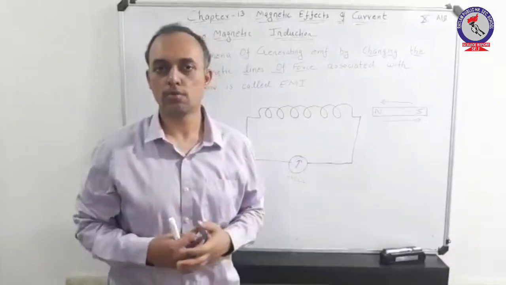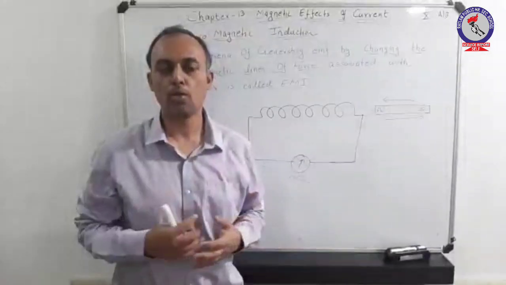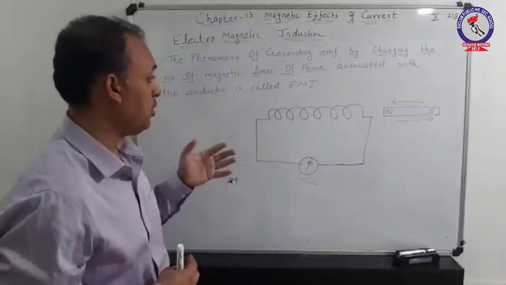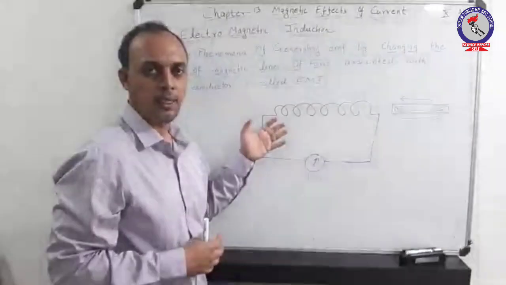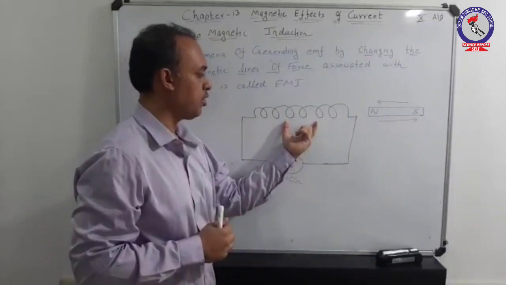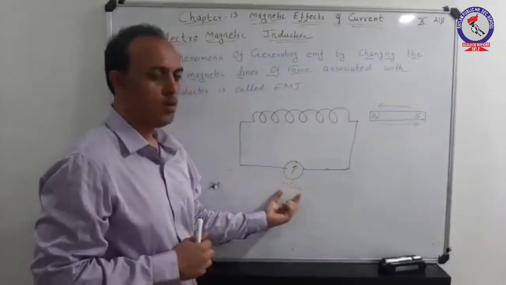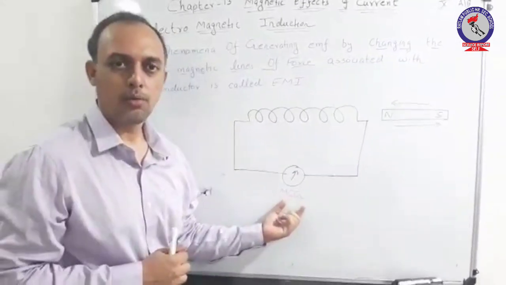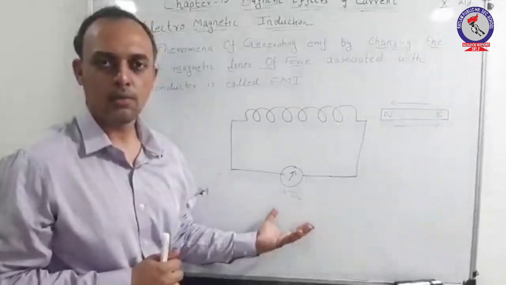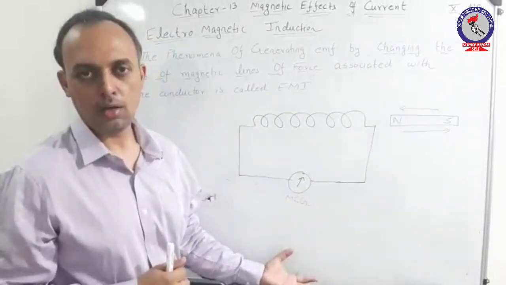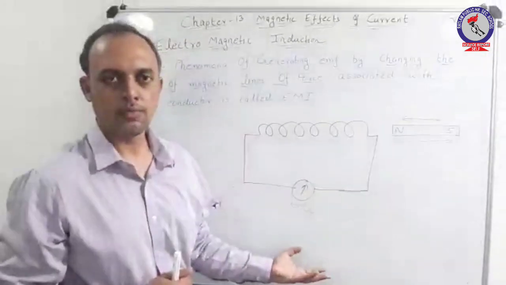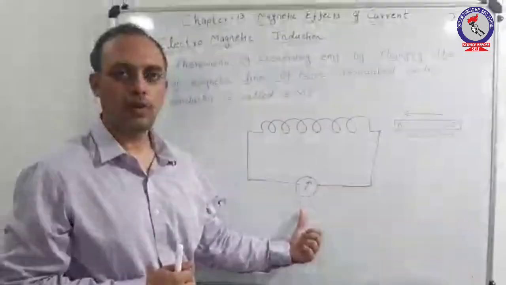Now let us perform a small experiment to know how a current is formed. This was the experiment explained by Michael Faraday. As you can observe, Michael Faraday arranged a small circuit consisting of a coil and an MCG, or moving coil galvanometer. A moving coil galvanometer is an electrical device which can give the direction of current as well as the magnitude of current in any circuit. So if the current in the circuit is changing its direction, we can also observe that the deflection in the MCG is different.